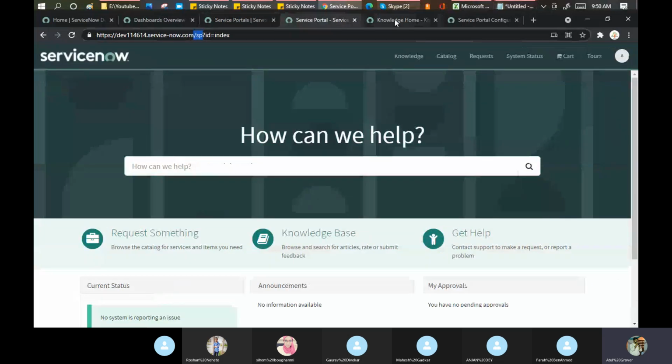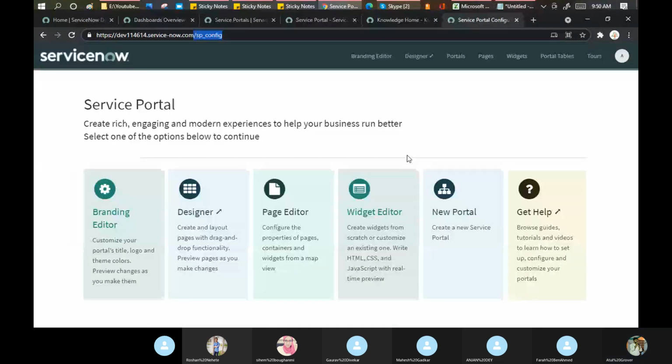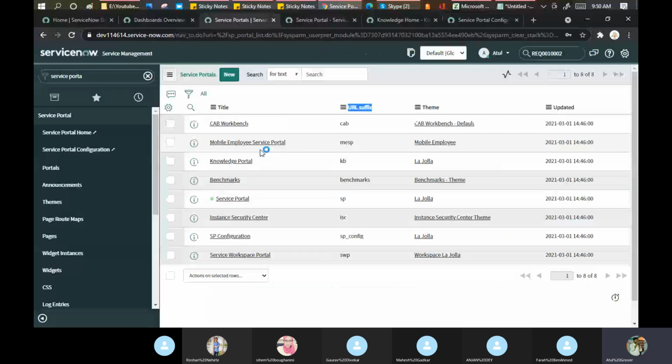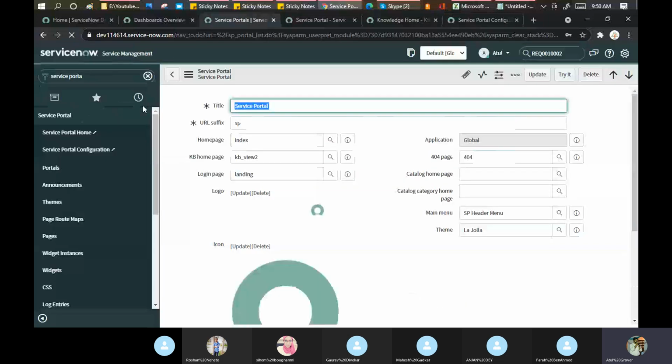See, knowledge, configuration, basically all these things. This is basically ServiceNow portal configuration. Open this portal. Important, both. Title: service portal. This thing. Service portal. Learn and grow.